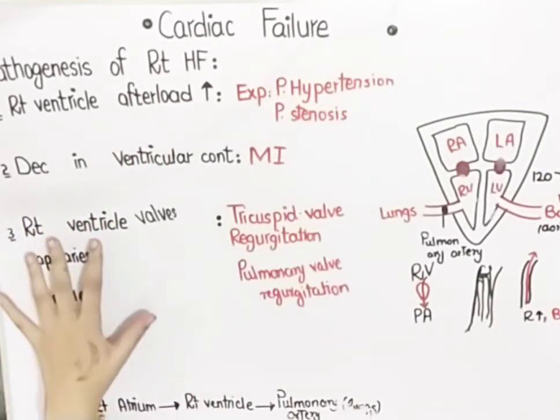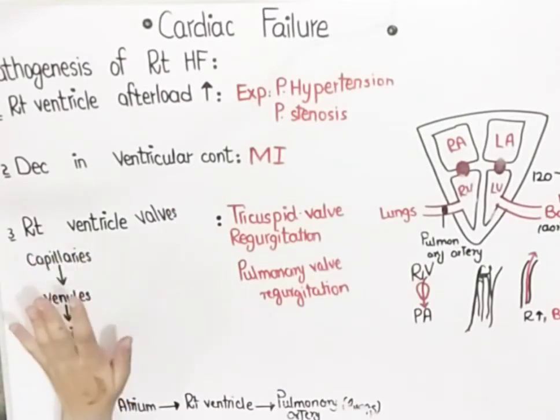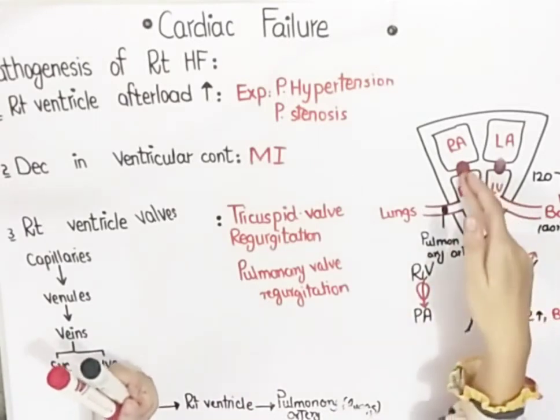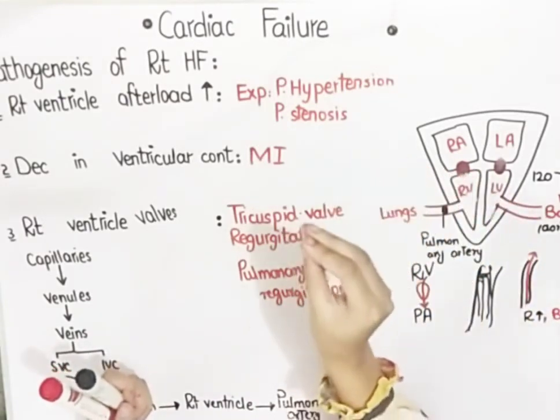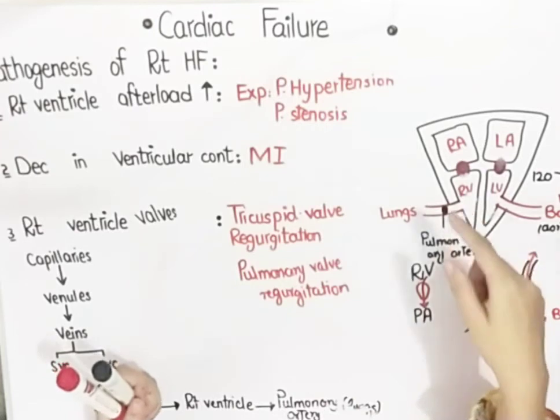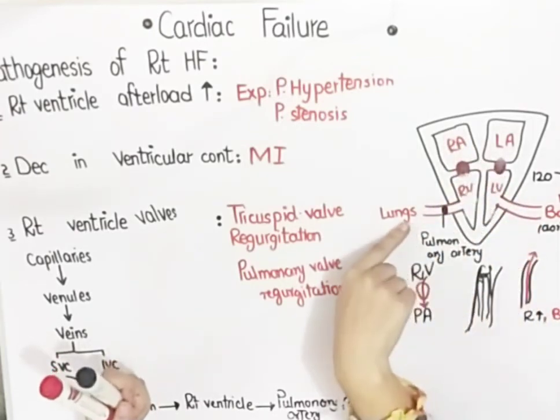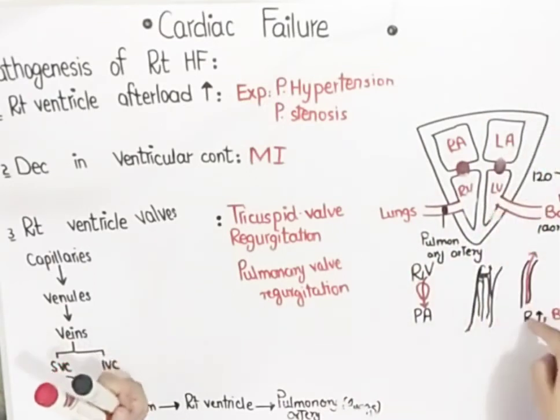Okay, the third reason is related to the valves of the right side of the heart. You know that there is a tricuspid valve and there is a pulmonary valve. And if there is regurgitation in any of these valves, for example, in the tricuspid valve, it means the tricuspid valve is not closed properly. So when the right ventricle contracts, the blood will backflow from the right ventricle into the right atrium, and less blood will be received by the pulmonary artery and ultimately by the left ventricle, ultimately by the body.